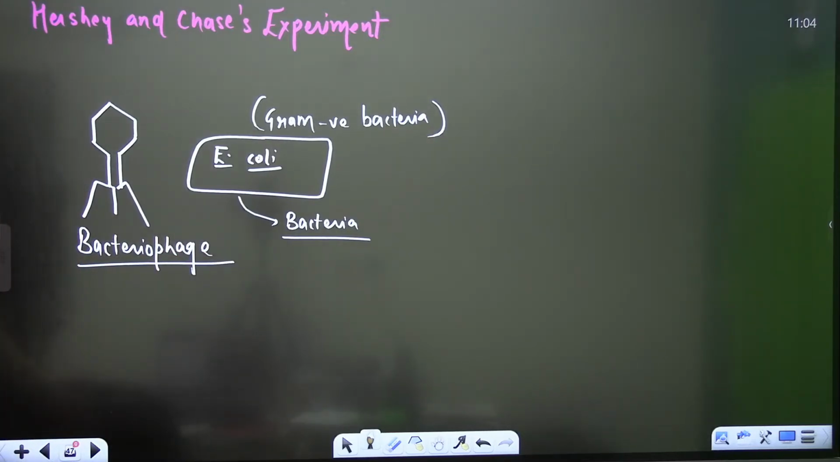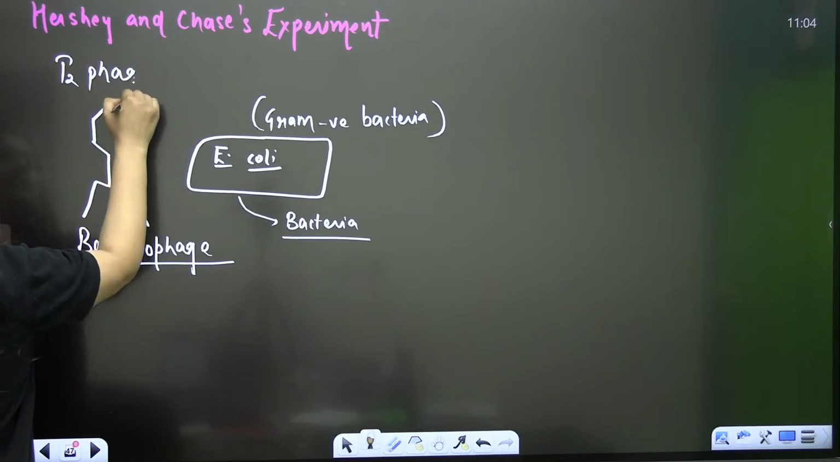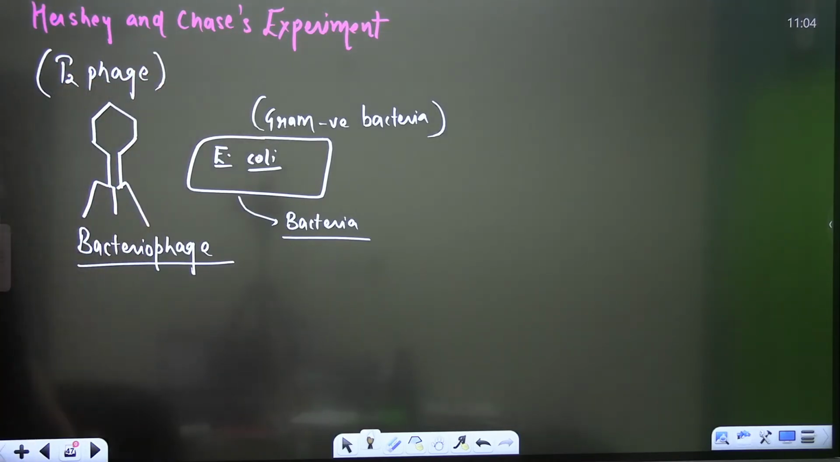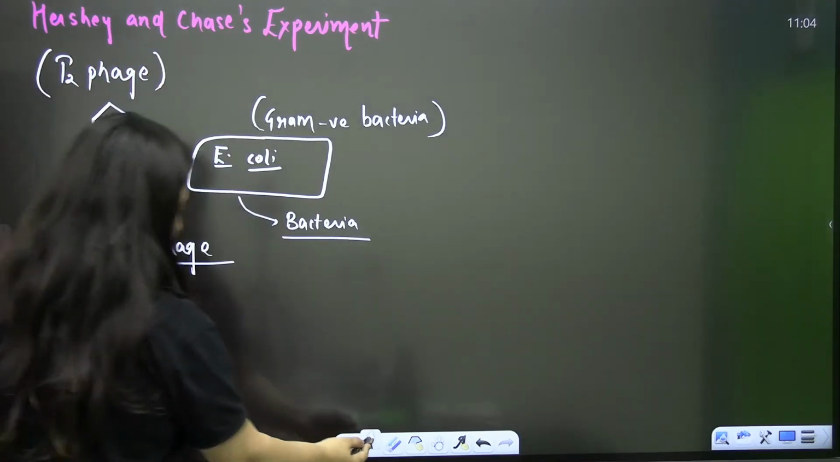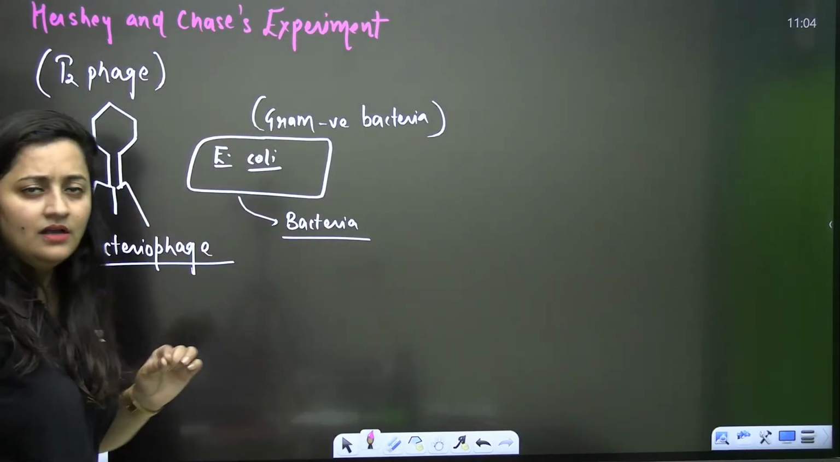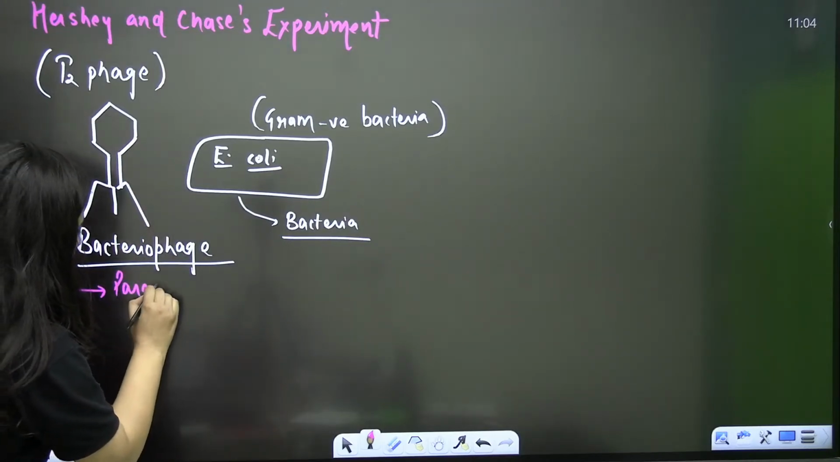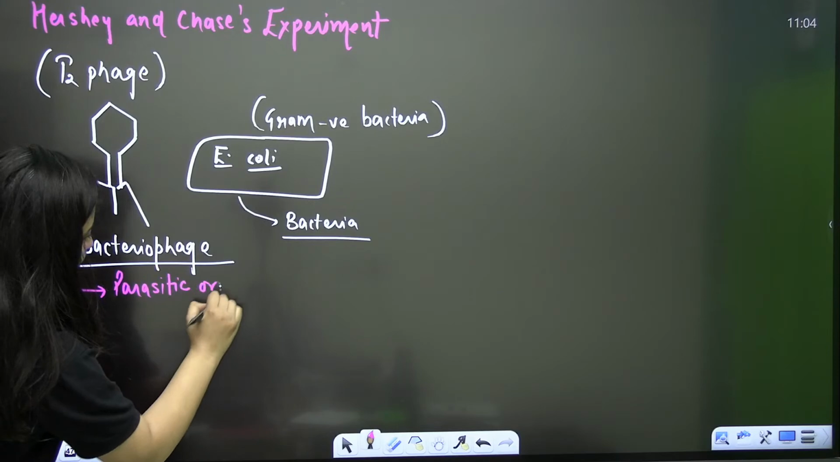Now, what do you know about the bacteriophage? Can you tell me? Okay, it is the T2 phage actually, not the lambda phage. It is a T2 phage. It is the bacteriophage. What is the meaning of a bacteriophage? A bacteriophage is a hyperparasite. Why am I saying it's a hyperparasite? Because it is parasitic on bacteria.